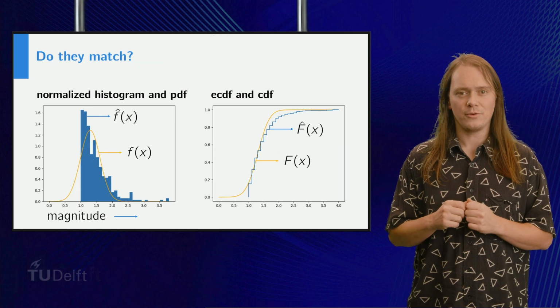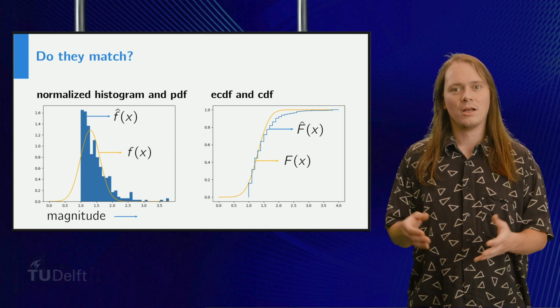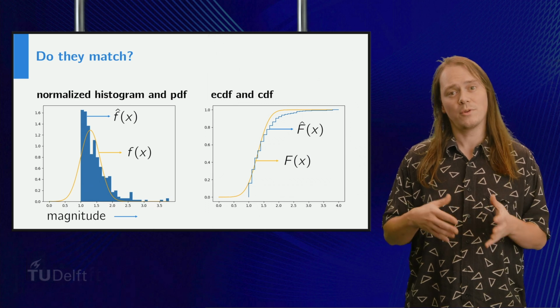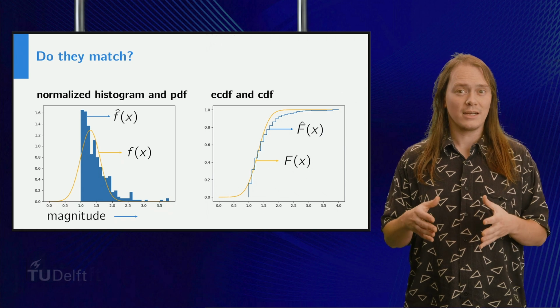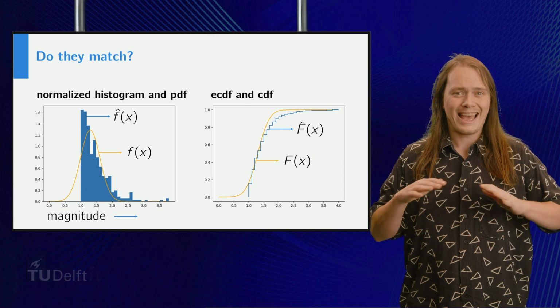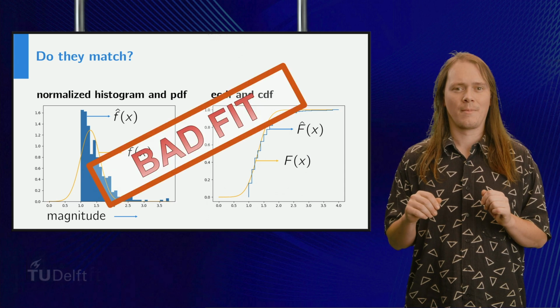Here you can see the result. Clearly, they don't match well at all. This is most obvious when looking at the probability density function, in contrast with the normalized histogram. In fact, this contrast makes clear that we will not be very successful matching the probability density function of any normal distribution to the normalized histogram.